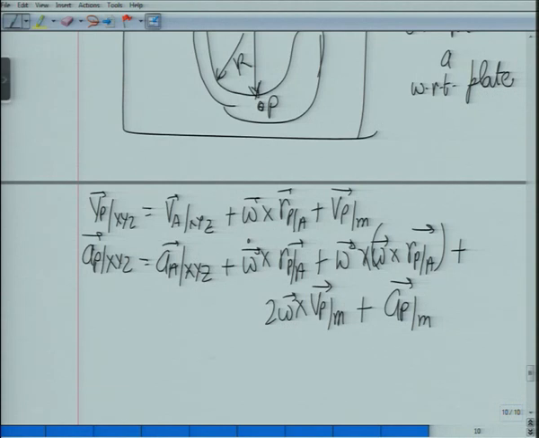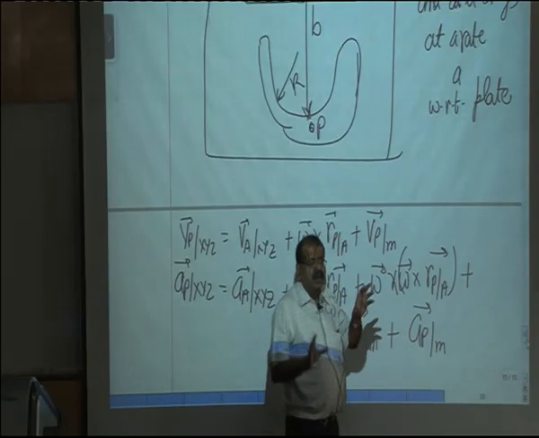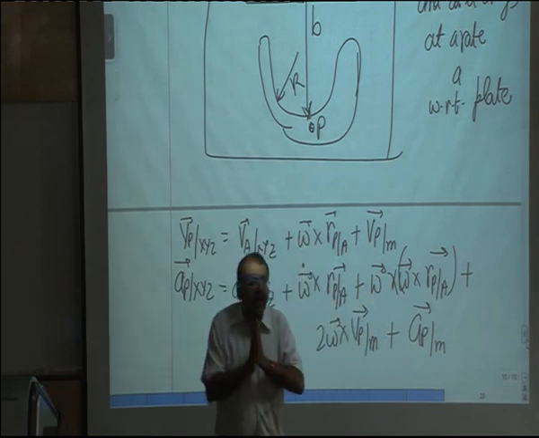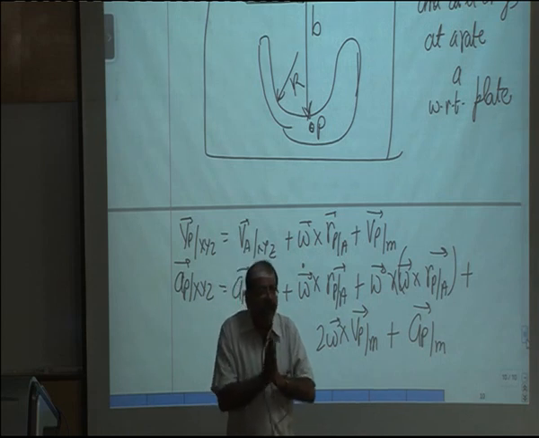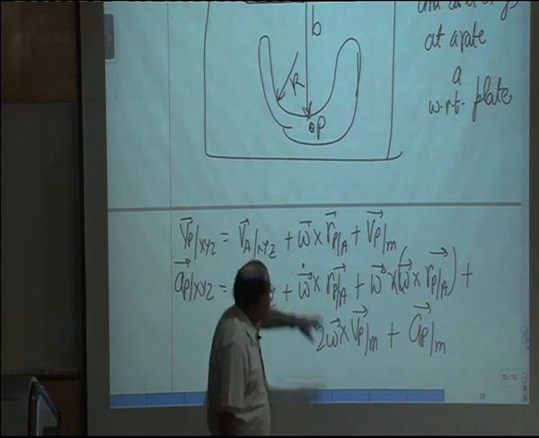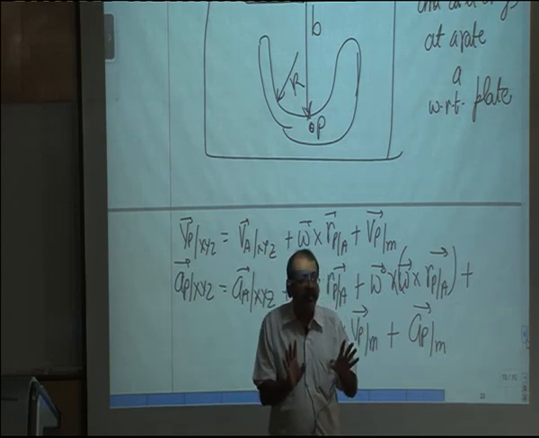Now, to solve this problem, first of all, I should exploit the velocity of P with respect to m and acceleration of P with respect to m. That means I should choose my moving frame in such a way that I know the velocity of P with respect to that frame.